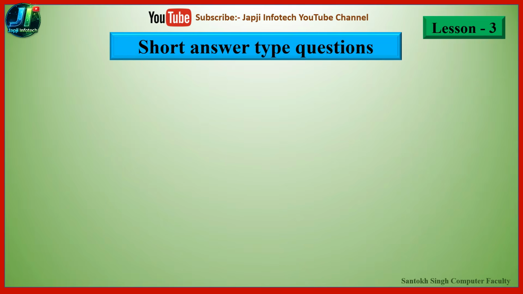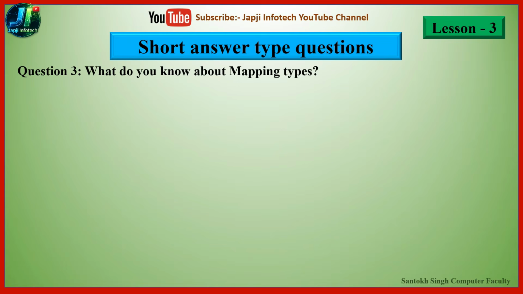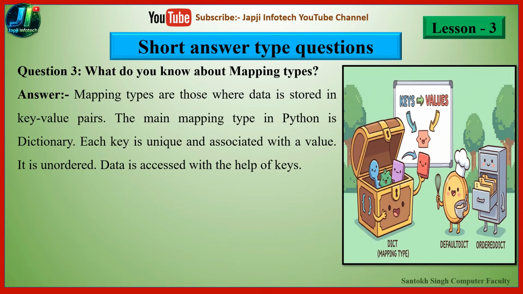'Python'. And third one is: what do you know about mapping types? And the answer is mapping types are those where data is stored in key value pairs. The main mapping type in Python is dictionary. Each key is unique and associated with a value. It is unordered. Data is accessed with the help of keys.